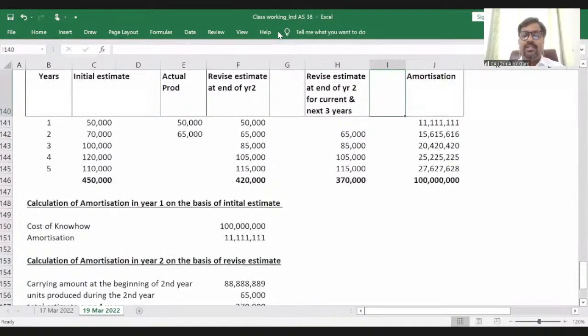So whenever there is a change in estimate, you have to calculate the prospective amortization or depreciation on the basis of the revised carrying value on the date of the change in estimate, right?